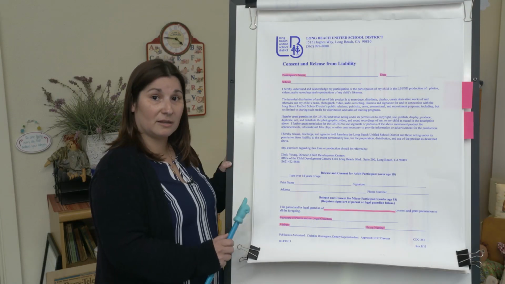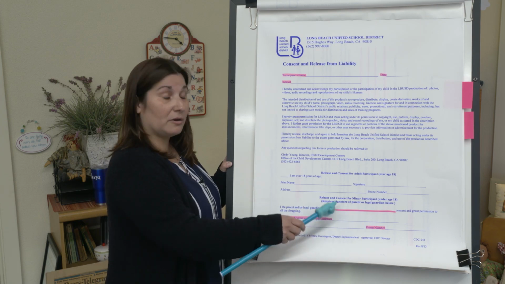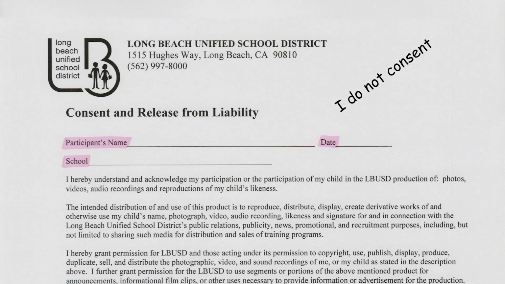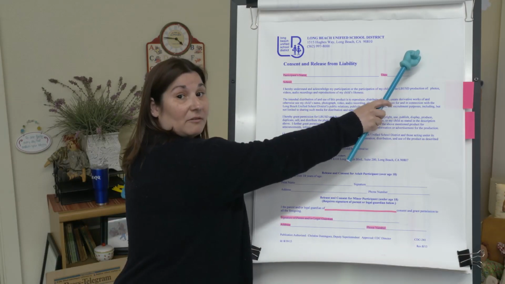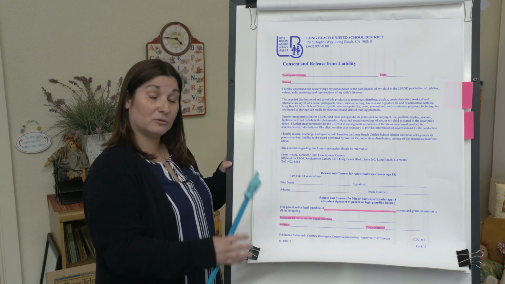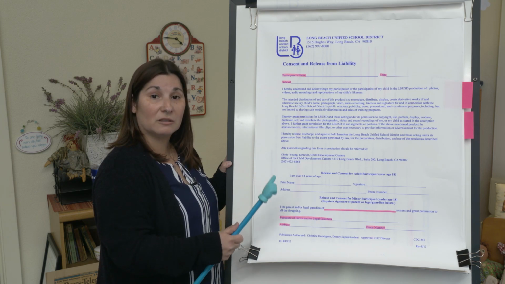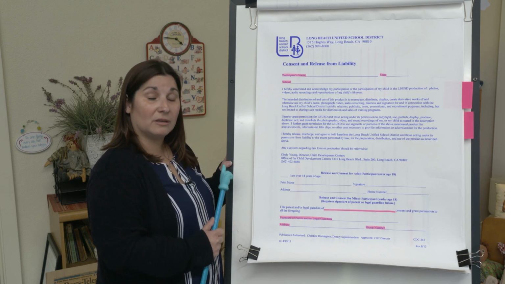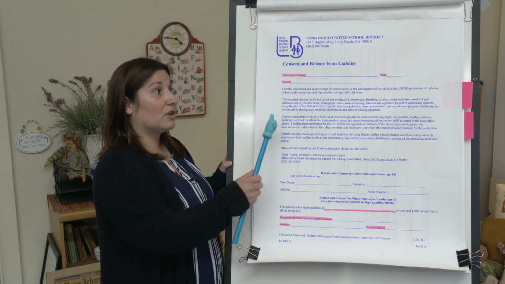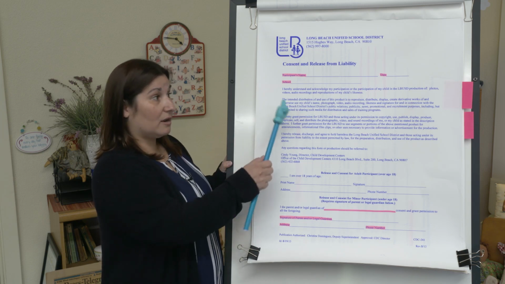If you do not consent to this, you can go ahead. Do not fill out this part, fill out this top part, and write at the top, I do not consent, and then sign and date it there. This will allow us to remove your child from the school setting, that classroom, while they're doing any type of videos, pictures, anything like that, so your child will not be included. So you do have the option one way or the other. Just make sure that you are specifying what your preference is. Go ahead and complete the form.